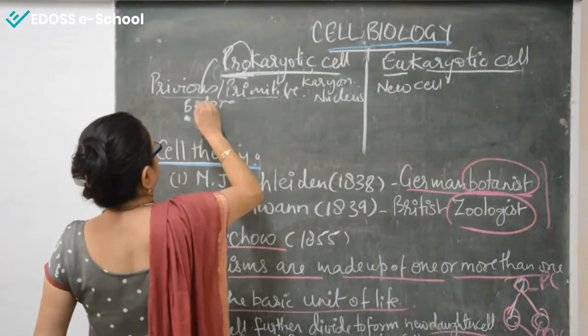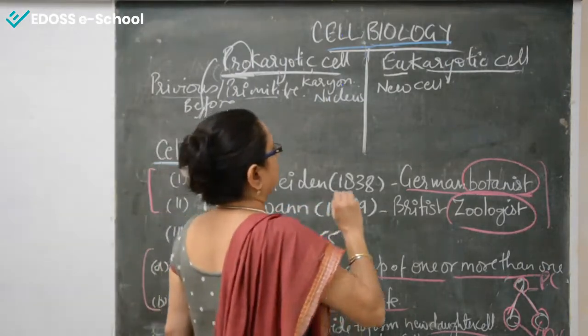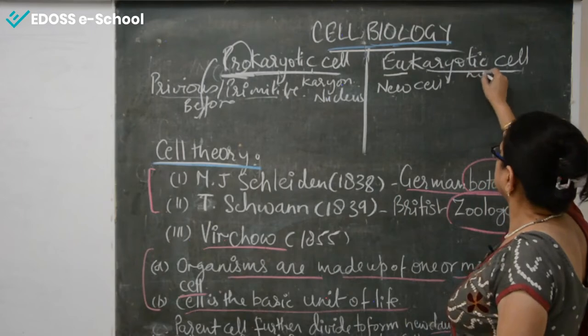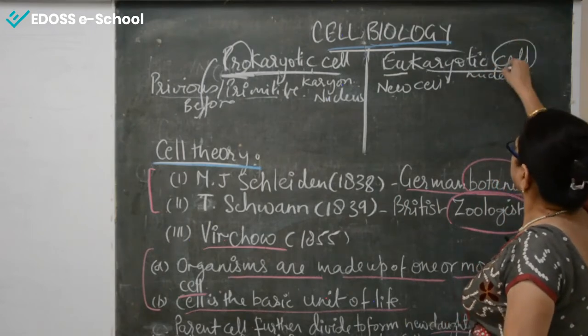Whereas eu means new, the complete cell. The word karyotic comes from karyon. Karyon means nucleus. And cell we know what it is.